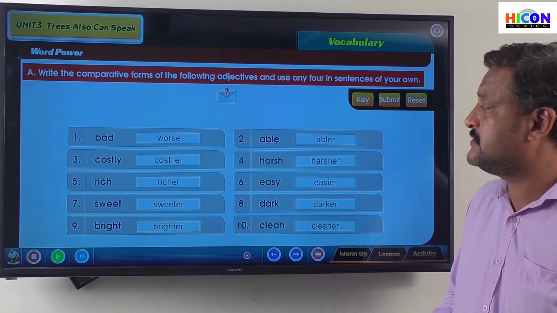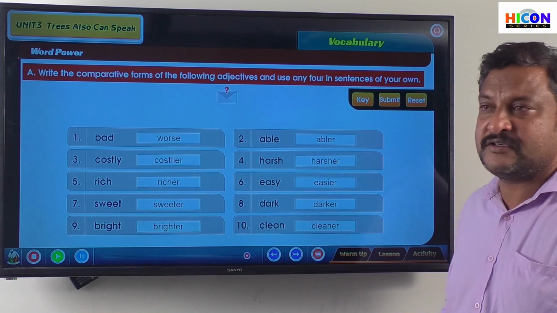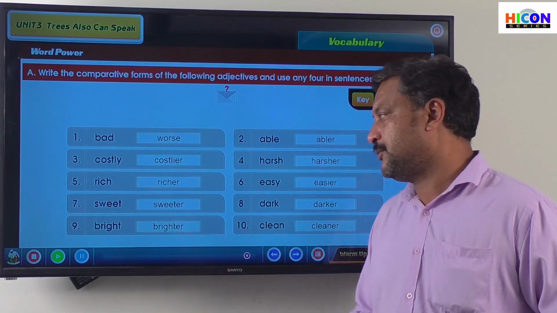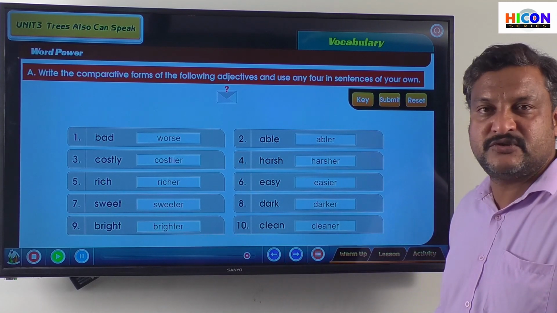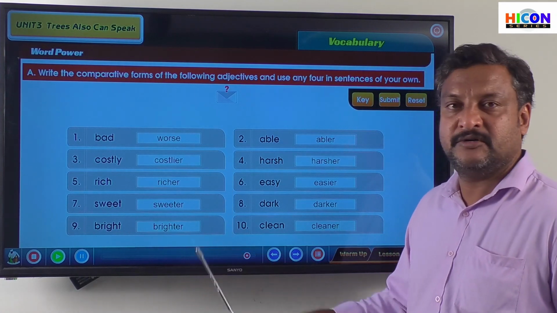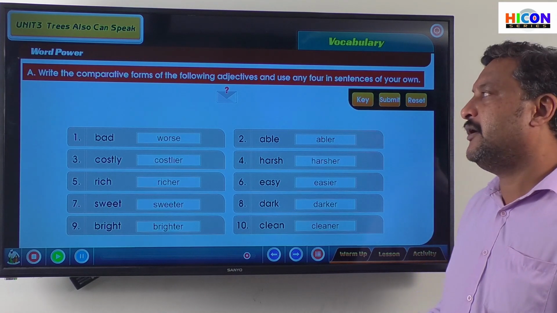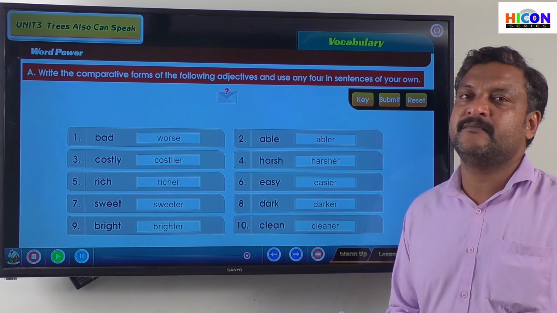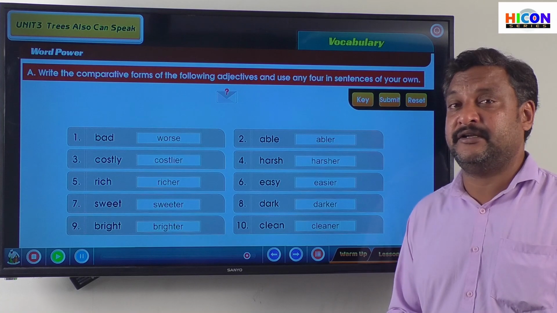Bad, worse. Able, abler. Costly, costlier. Harsh, harsher. Rich, richer. Easy, easier. Sweet, sweeter. Dark, darker. Bright, brighter. Clean, cleaner. Right? So now I'll keep this screen the same for another minute for you so that you can read both the words and the adjectives and their comparative forms, right?